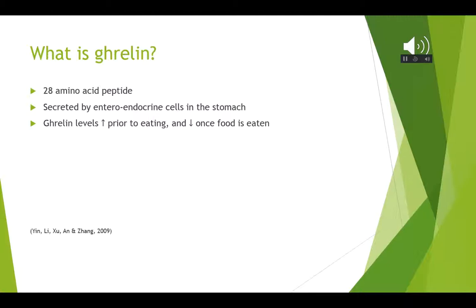What is ghrelin? In its active form, ghrelin is a 28 amino acid peptide. It is secreted by the stomach by specialized enteroendocrine cells and is synthesized mainly by cells in the gastric mucosa, but it is also found in the hypothalamus, pituitary gland, hippocampus, brain cortex, adrenal gland, intestine, pancreas, and many other human tissues. Ghrelin exerts neuroendocrine effects of eliciting growth hormone release, regulating appetite and energy metabolism.